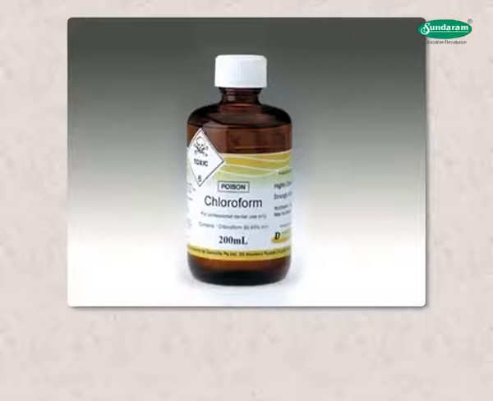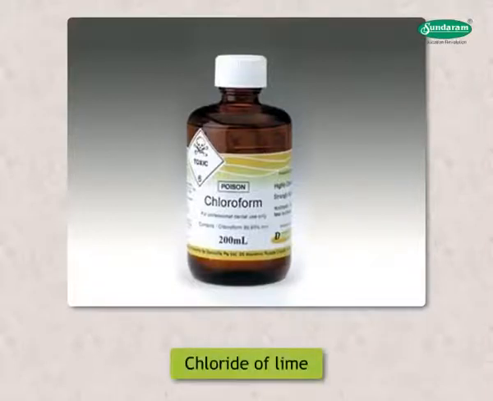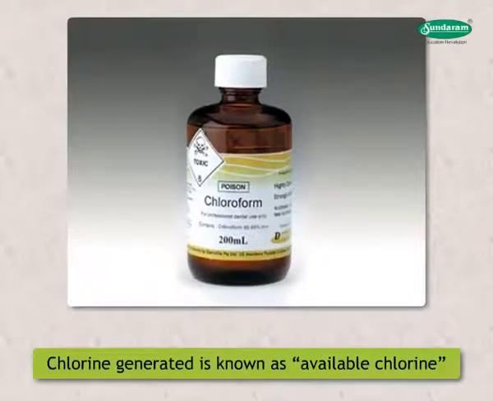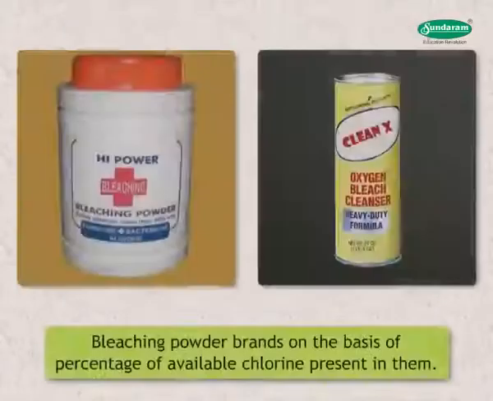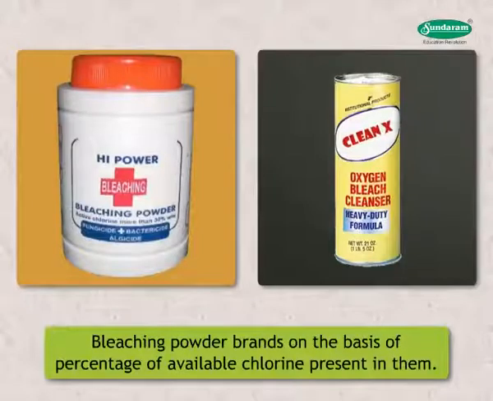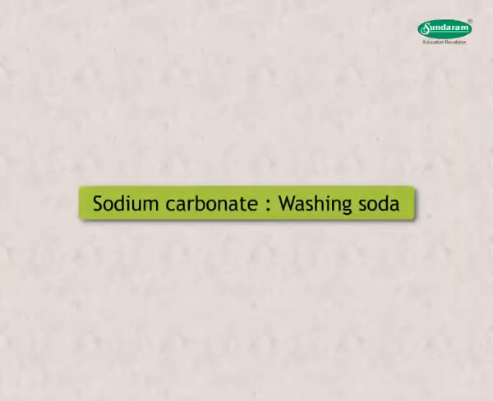Bleaching powder is also known as chloride of lime, and the chlorine generated is known as available chlorine. The bleaching powder brands available in the market are classified on the basis of percentage of available chlorine present in them. Let us learn about sodium carbonate, that is, washing soda.